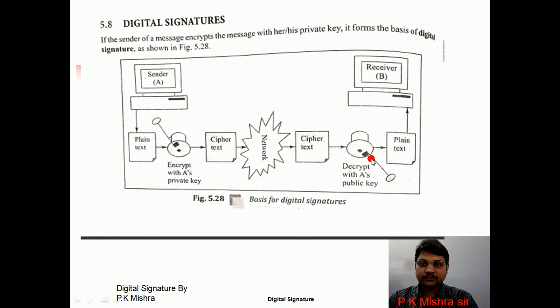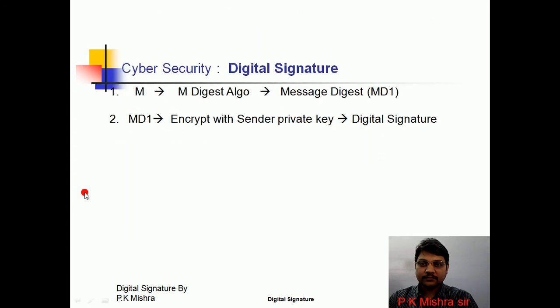Now see what is the procedure to generate the digital signature. See, there are two terms. One is the message digest, another is the digital signature. How can we generate the message digest? The sender will take a message M, and he will apply some message digest algorithm.